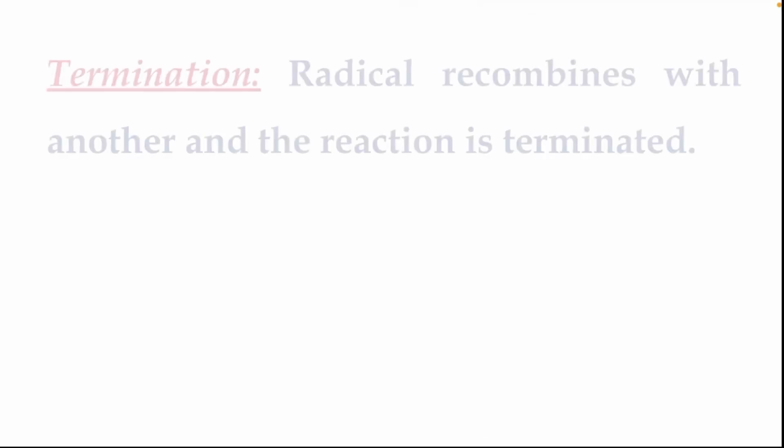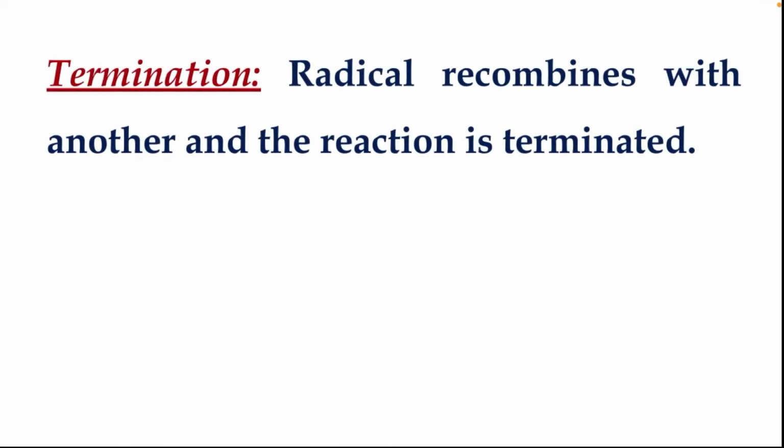Now finally we have the termination. Termination means ending of the reaction. A free radical combines with another free radical and the reaction is terminated. Cl free radical will combine with another Cl free radical to form Cl2.